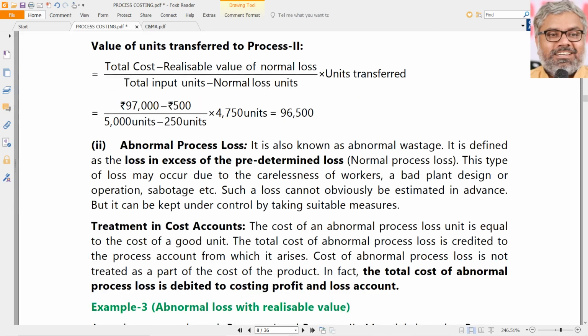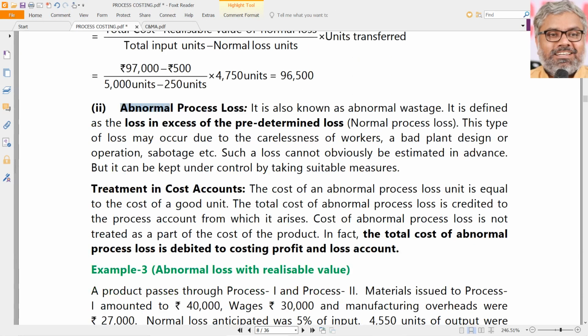Now coming to the abnormal loss. Abnormal loss can also be there in the process. What is abnormal loss? Nothing special. The loss which is in excess of the normal loss or in excess of the predetermined loss is abnormal loss. That could happen because of any reasons. It may be due to the carelessness of workers, bad design of the plant, whatever it is. But these are not possible to be planned in advance. There is no possibility to predict them. But yes, they can be kept under control by taking suitable measures. But abnormal losses do occur while manufacturing the commodities and goods.